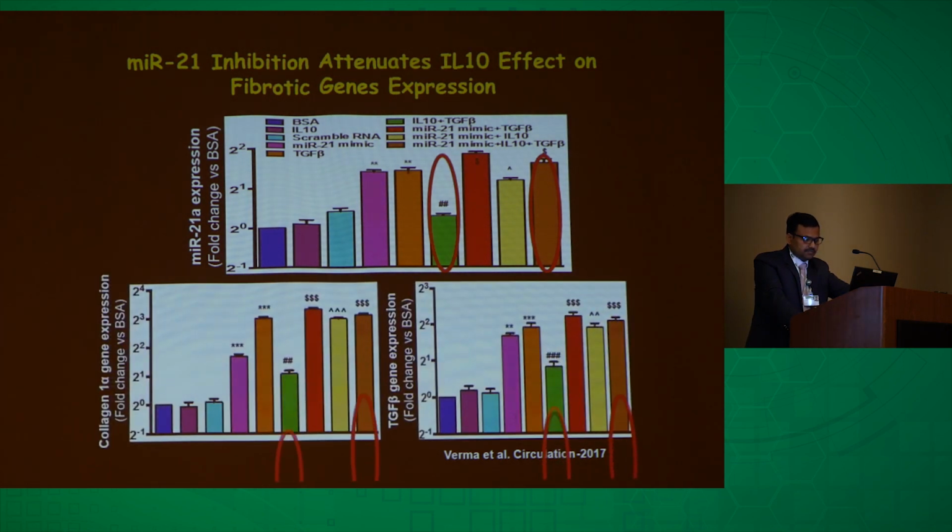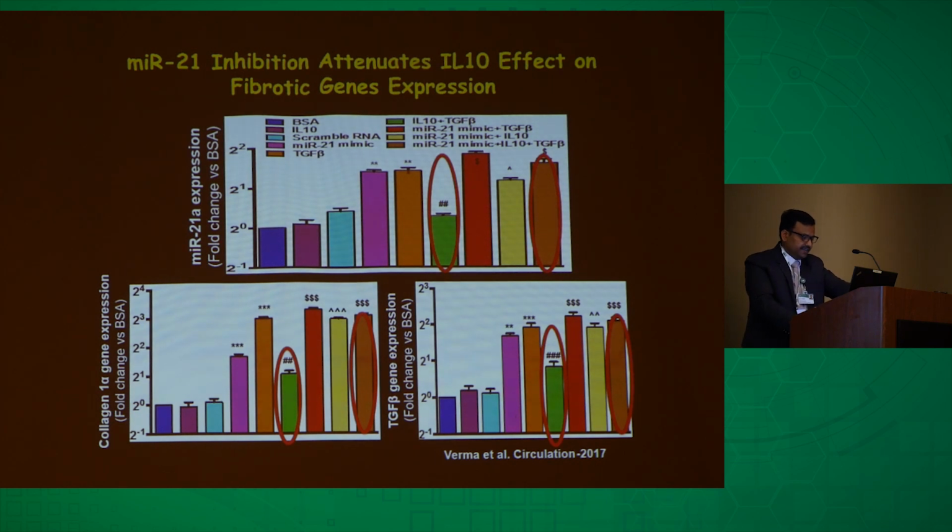And these data were further confirmed by the functional data where we measured the collagen 1 as well as TGF-beta level. The IL-10 mediated inhibition of these fibrotic markers was abolished when we treated them with a mimic.